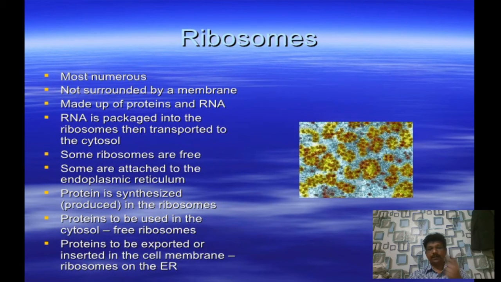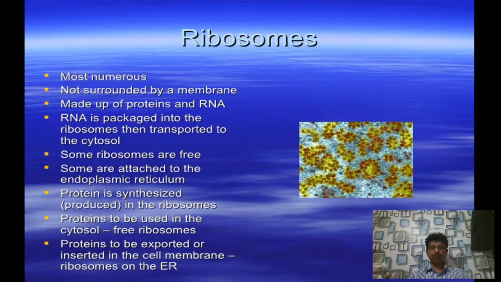Another important cell organelle is the ribosome. It is the most numerous, not surrounded by a membrane, and made up of proteins and RNA. In the nucleolus, RNA is packaged into ribosomal subunits, then transported to the cytosol. Some ribosomes are free, some are attached to the endoplasmic reticulum. Protein synthesis occurs in the ribosomes.